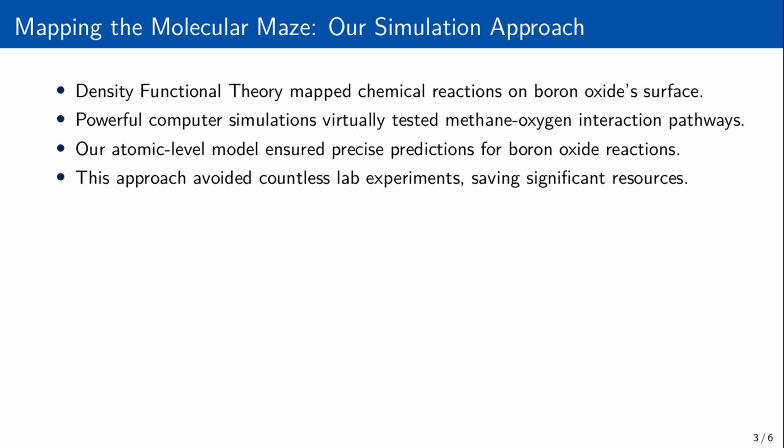This allowed us to virtually test different pathways and see exactly how methane and oxygen interact with the catalyst without doing countless lab experiments. We started with a simplified model, found it wasn't quite accurate, and then built a much more realistic atomic-level model of the boron oxide surface, like upgrading our city map from a basic sketch to a full GPS system, ensuring our predictions were as precise as possible.